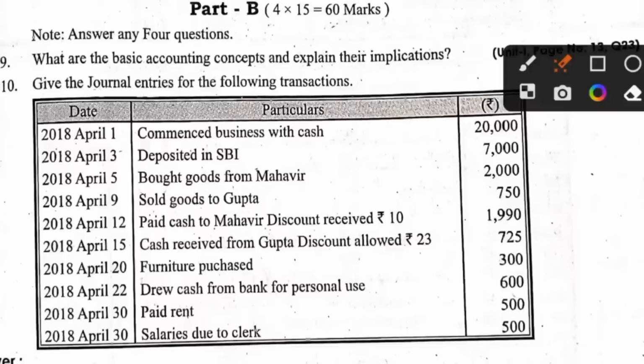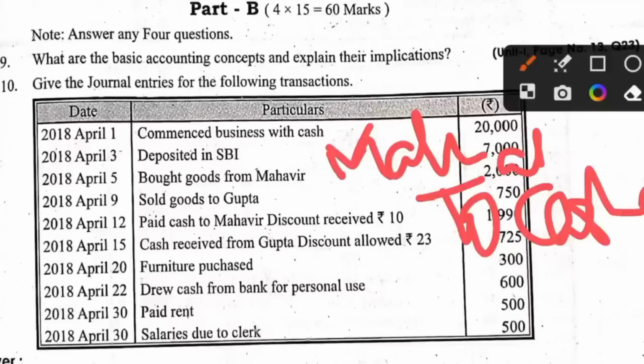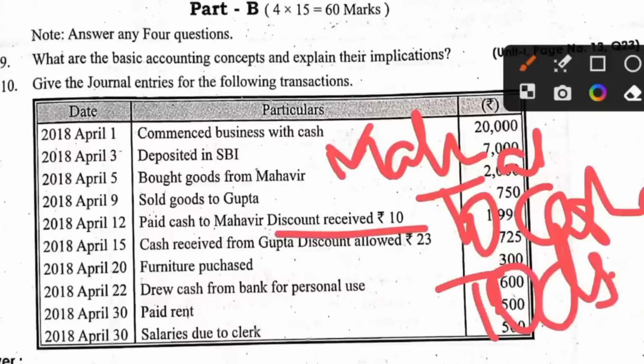Now next. Paid cash to Mahavir. Discount received 10 rupees. Okay. So paid cash to Mahavir. Mahavir is a personal account. So personal account rule ఏంటి? Debit the receiver, credit the giver. So Mahavir is a receiver, right? So Mahavir account data to cash. Is cash coming in or going out? If we are paying, cash is going out, to cash account, and we are receiving discount also, no ma, to discount account అని చెప్పేసి కూడా రాయాలి.